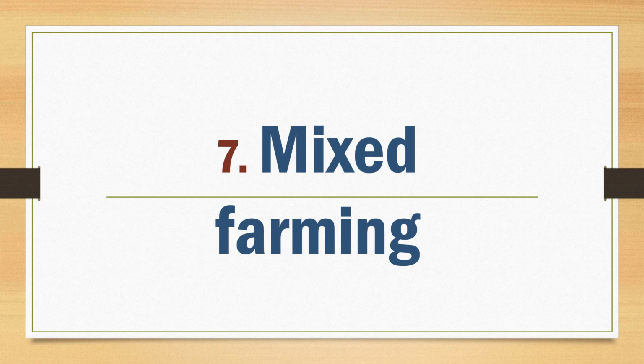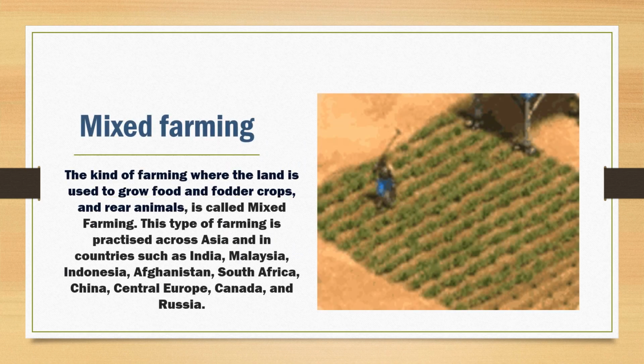Next is mixed farming. Now what is mixed farming? The kind of farming where the land is used to grow food and fodder crop. So we can say this is a mixed type of crop, food and fodder, and rearing animals. So this is known as mixed farming.